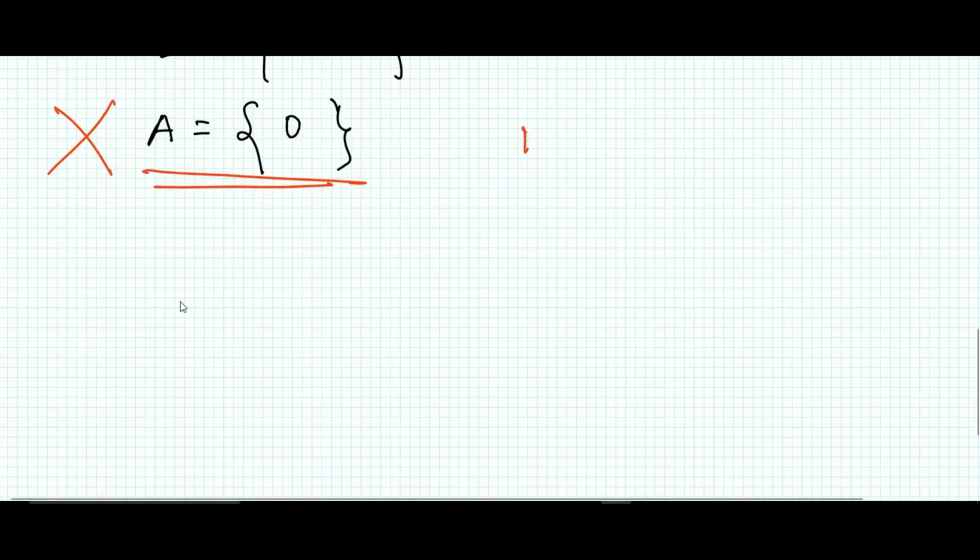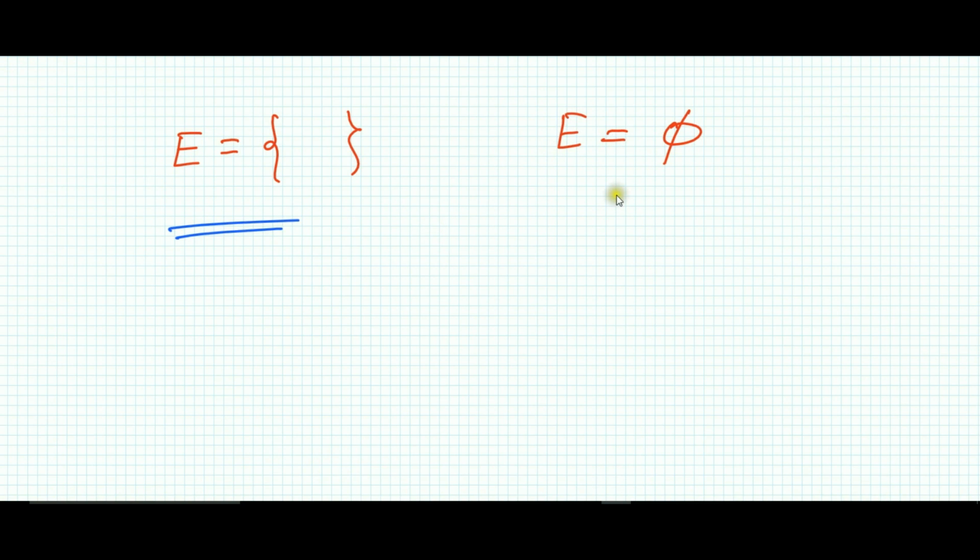And the empty set is represented as equal to phi. So how can you write the empty set? Suppose E is an empty set, then you can write like this in tabular form, no member, or you can write E equal to phi. Mind it, in this way you can represent an empty set.